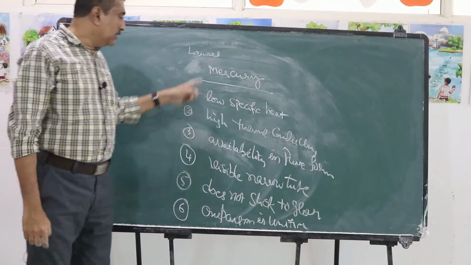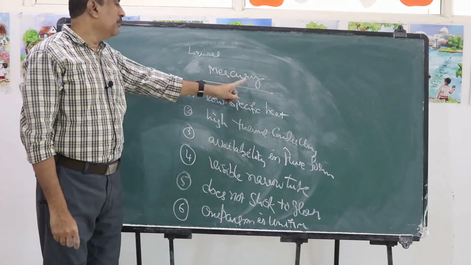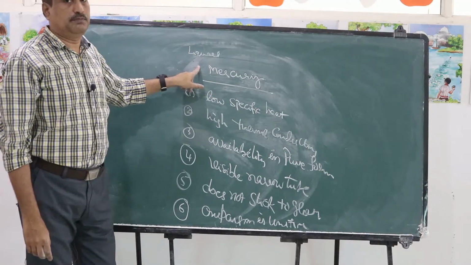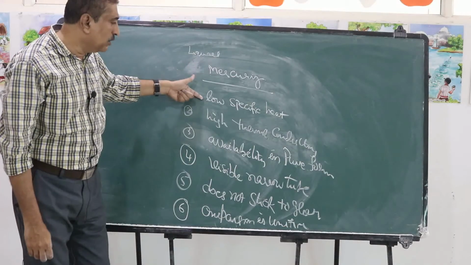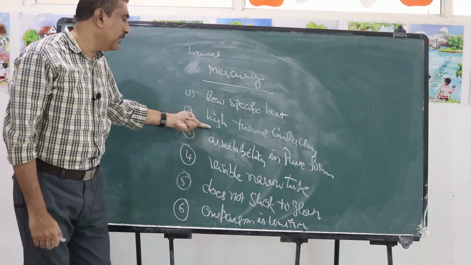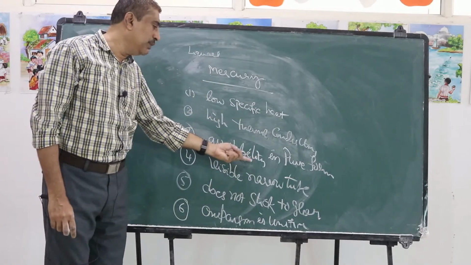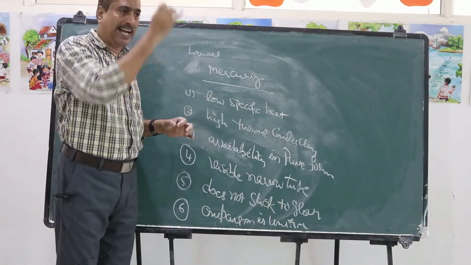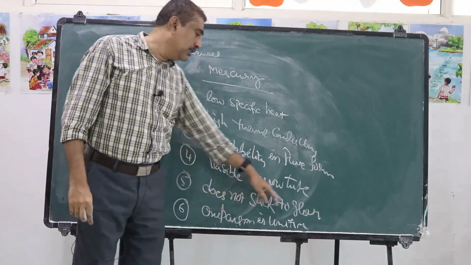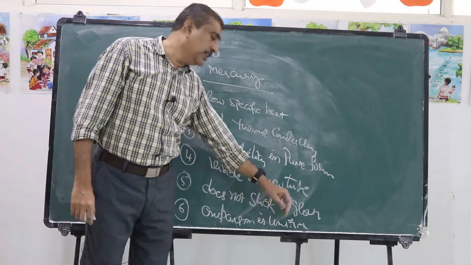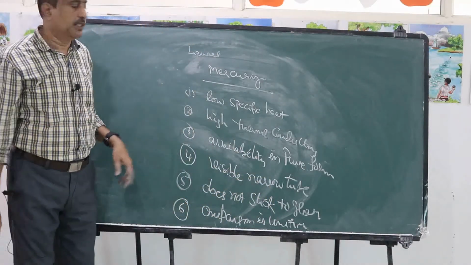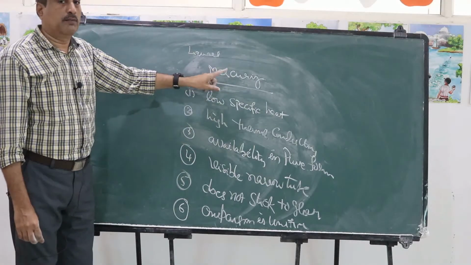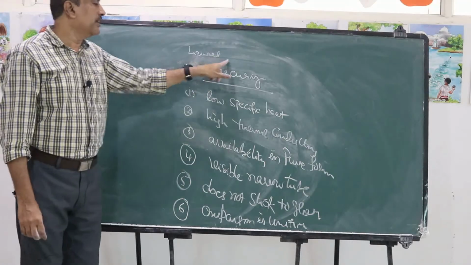These are the main reasons we prefer mercury as thermometric material in liquid thermometers. So: low specific heat, high thermal conductivity, easy availability in pure form, visibility in the narrow glass tube, not sticking to the glass, and uniform expansion over a wide range of temperatures. Based on these factors, mercury is preferred as thermometric material in liquid thermometers.